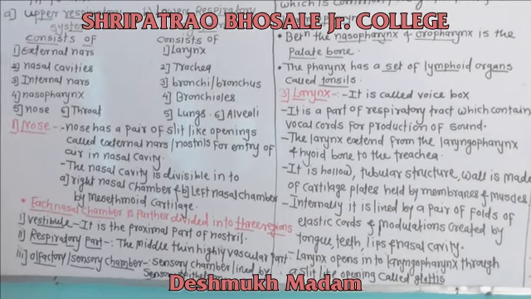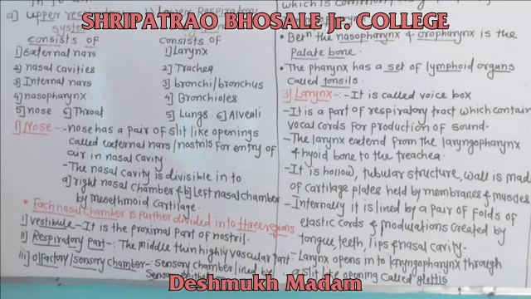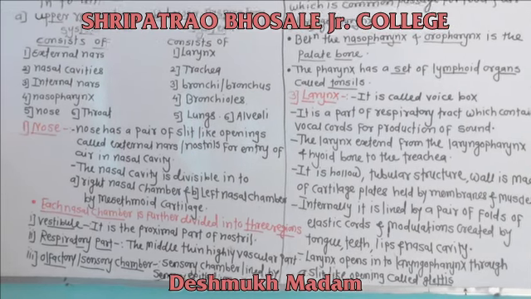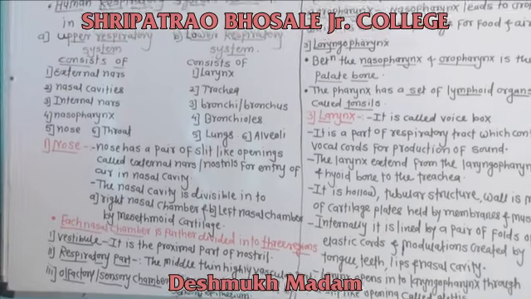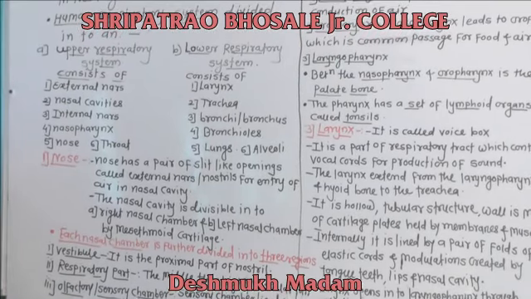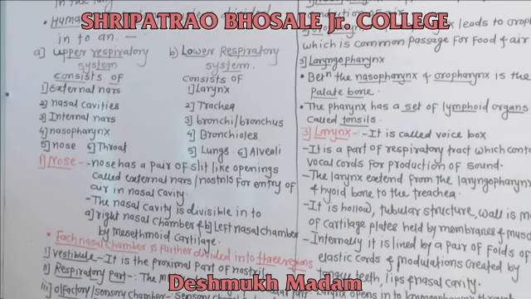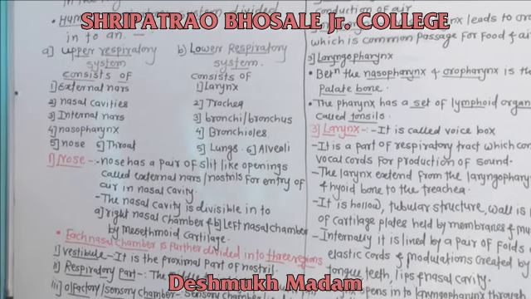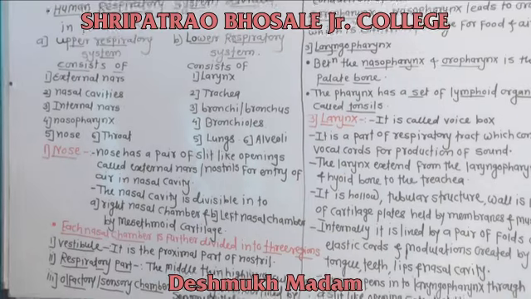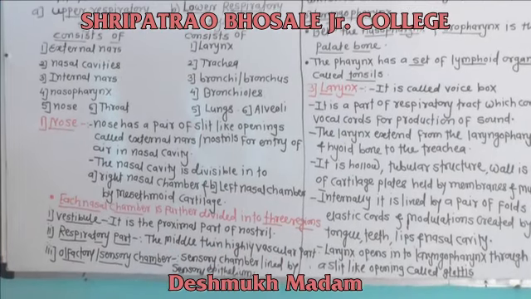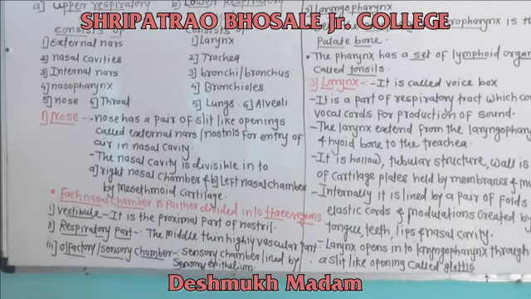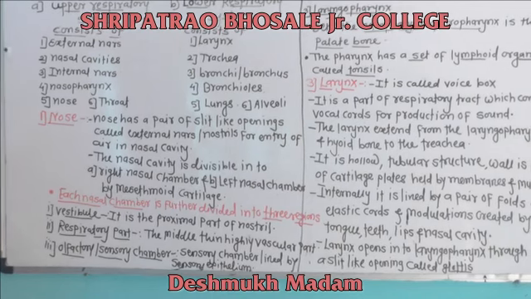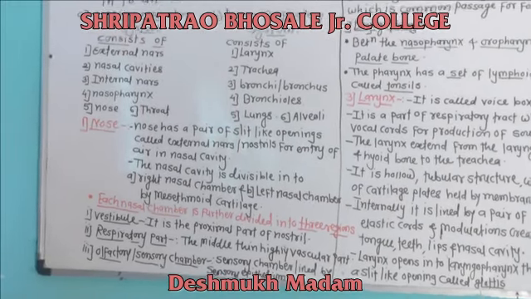The third region or third part of the nasal chamber is the olfactory or sensory chamber. The sensory chamber is lined by sensory epithelia for detection of smell.